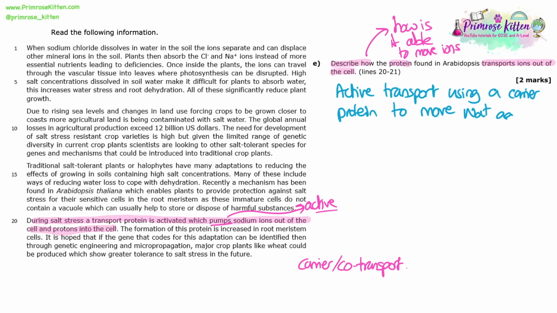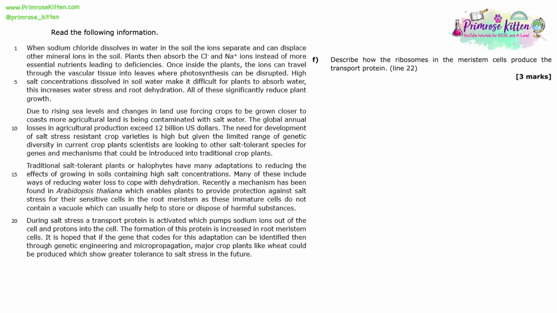And you've got to get this idea that it's pumping, or it's actively moving ions, and it's moving some of them, sodium ions potentially, against their concentration gradient. So active transport using a carrier protein to move sodium ions against their concentration gradient. Describe how the ribosome in the meristem cells produce the transport protein. So without even needing to go and look at the line, this is definitely just a translation question for 3 marks. How does a ribosome make a protein?